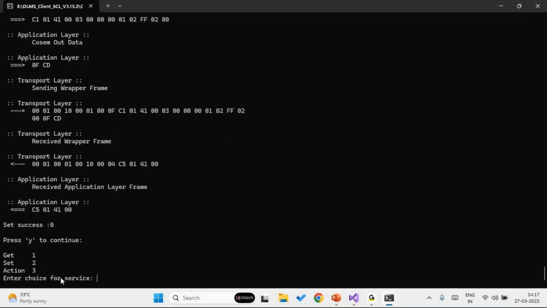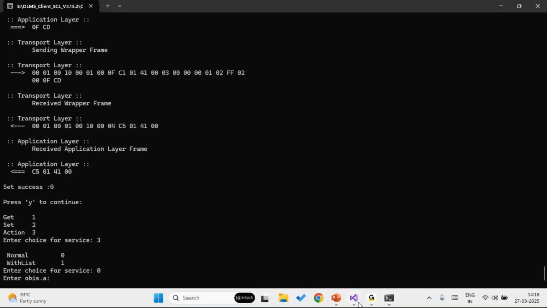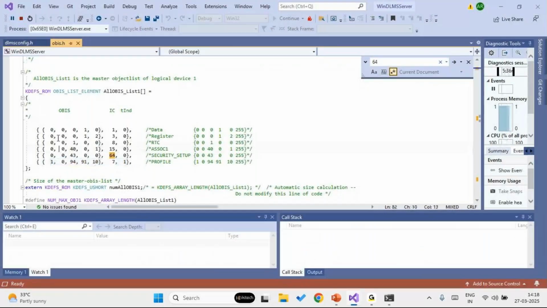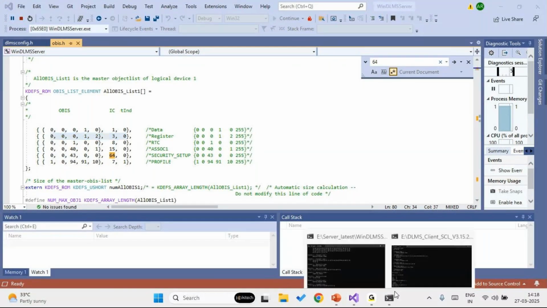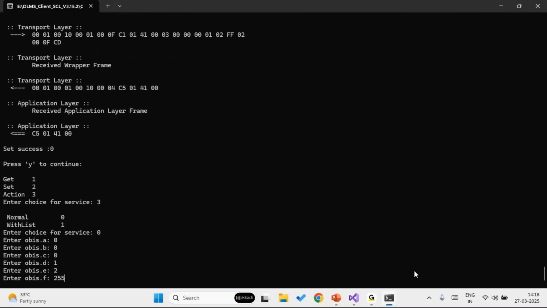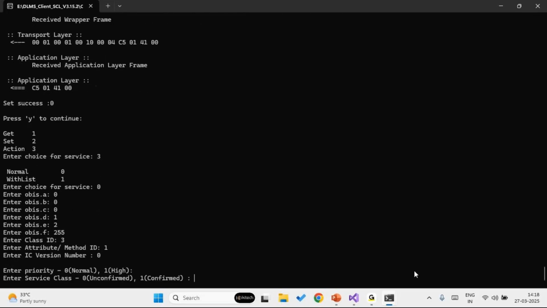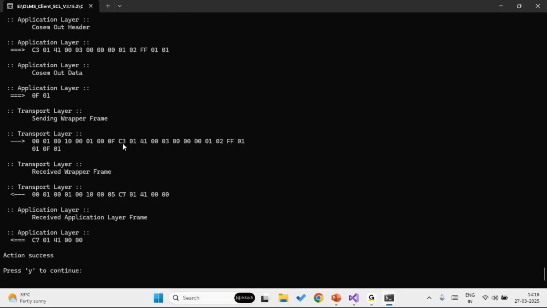Followed by this, we'll perform an action operation as well. Going with the third service, we'll perform action on IC3, which is this object, on method ID 1. Let's give the OBIS as 0001225. Class ID is 3 and method ID is 1. And now you can see the packets are updated according to how an action packet needs to be according to DLMS, and we have got a successful response also.